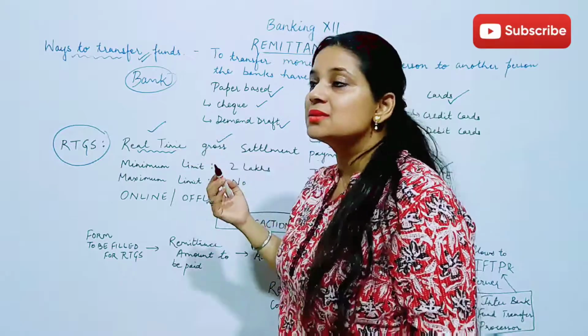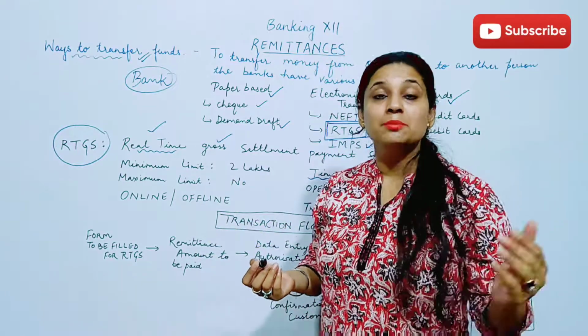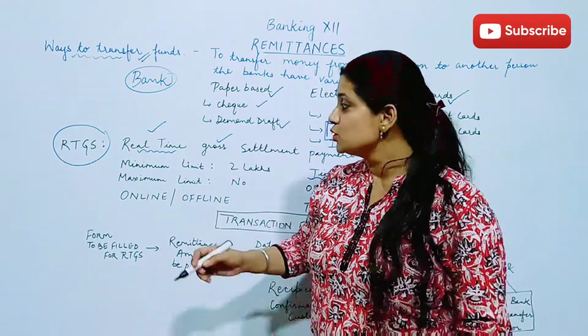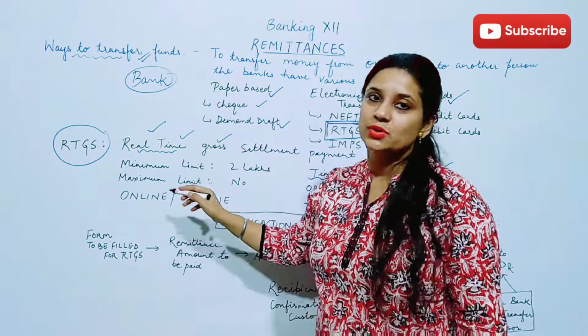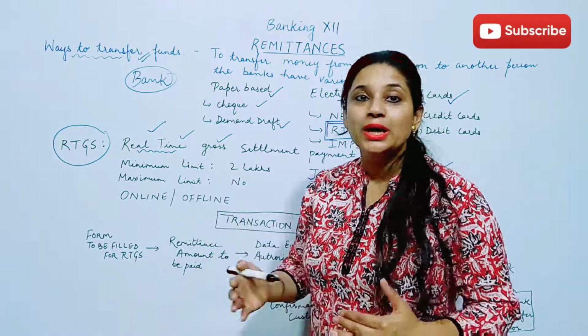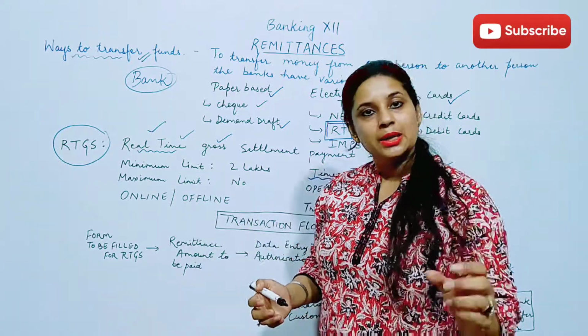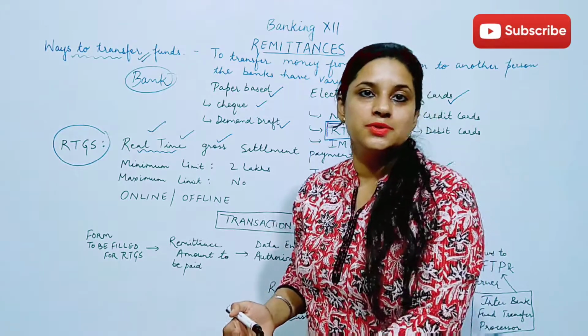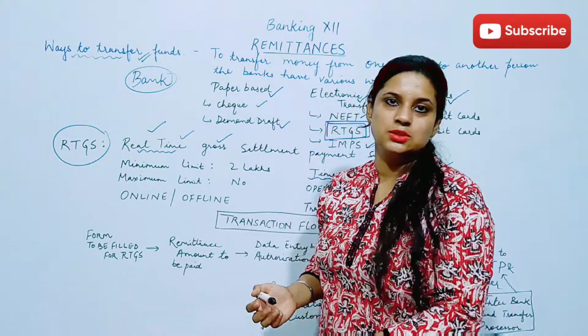Real time means that something is happening right now. So basically this is real time, in which we are not delaying the payment at all. Immediately the payment will be transferred to the account of that customer.